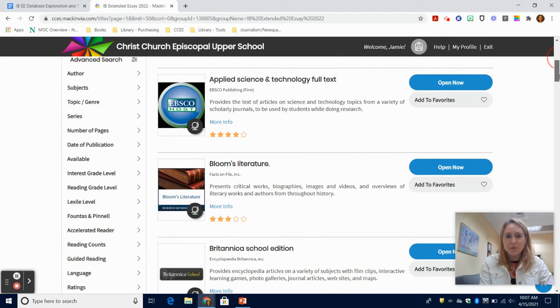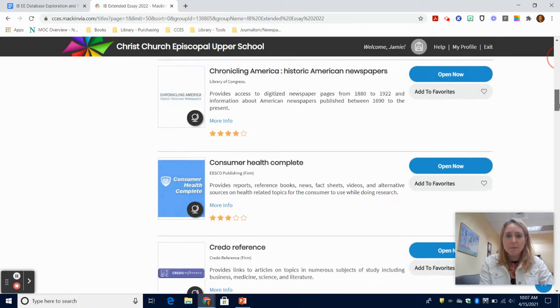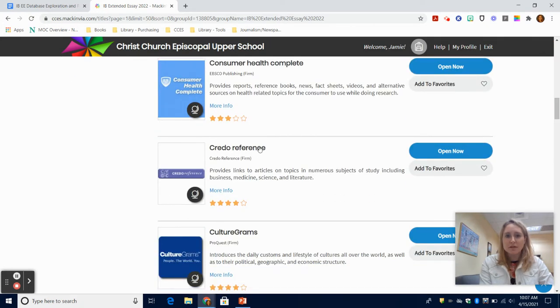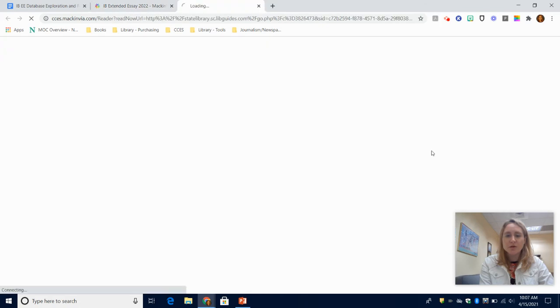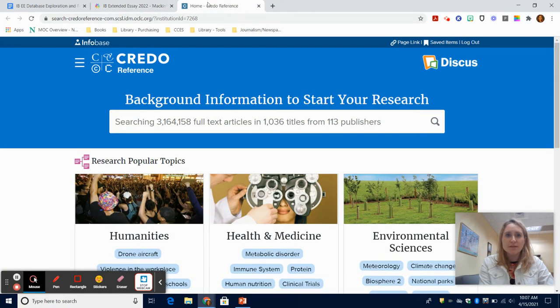If you scroll down, remember these are all alphabetical. We're looking for Credo Reference. So we're going to open that now. And notice that every time I open a new database, it opens up in a new tab up at the top. So again, this is like a very credible Wikipedia. There's a lot more to it than that, but I think that's a pretty good basic explanation.